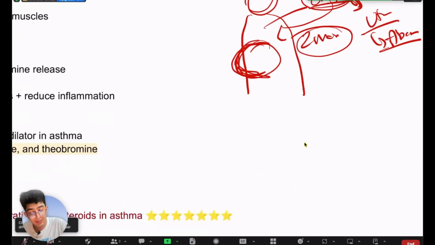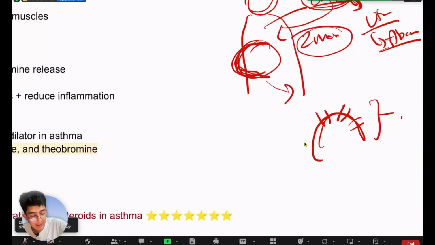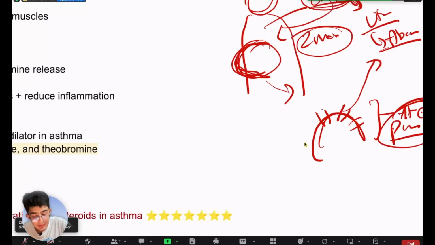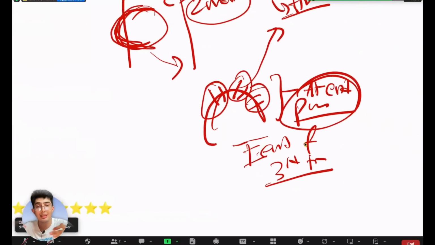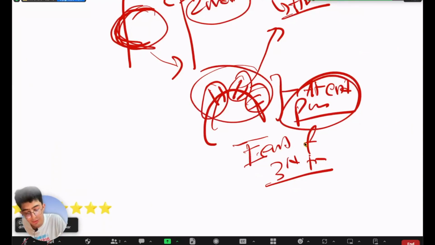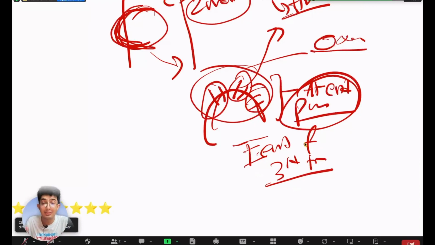So the body has a mechanism, right? The oxytocin receptors are only increased at the end stages of pregnancy. Why is it this way? So that you don't get aborted, right? The oxytocin receptors are only increased around the end of the third trimester, and this is where you actually need the oxytocin, right? Because at the end of the third trimester, that is when you want the baby to go out, the end of 9 months, right? So that is the importance of this line.